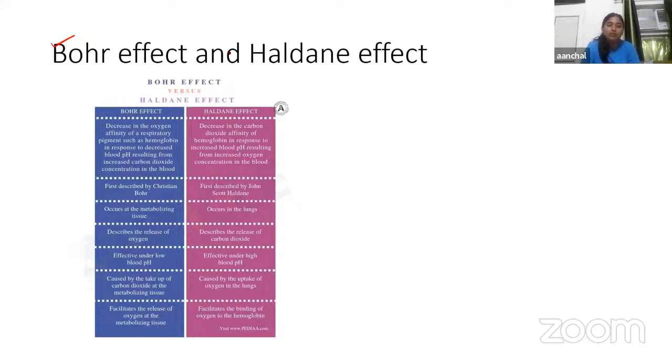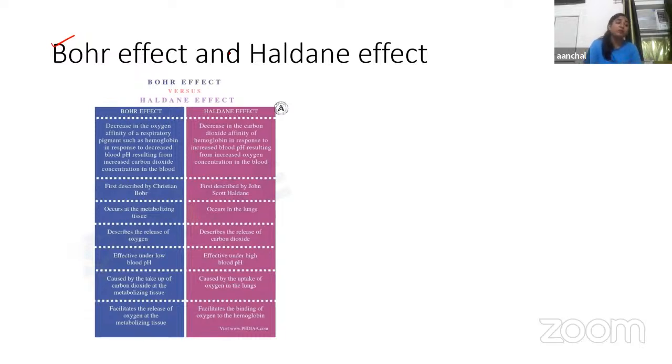Another reason is that because of the acidity, hydrogen ions are released in excess, and hydrogen ions bind with bicarbonate ion to form carbonic acid, and carbonic acid dissociates into water and CO2. So the CO2 will be released from blood into the alveoli. Okay, so these are the concepts of Bohr and Haldane effect.